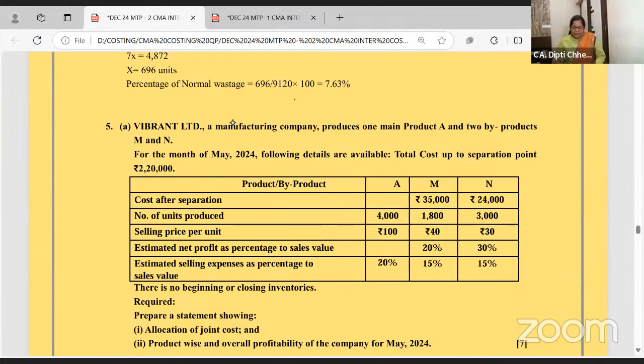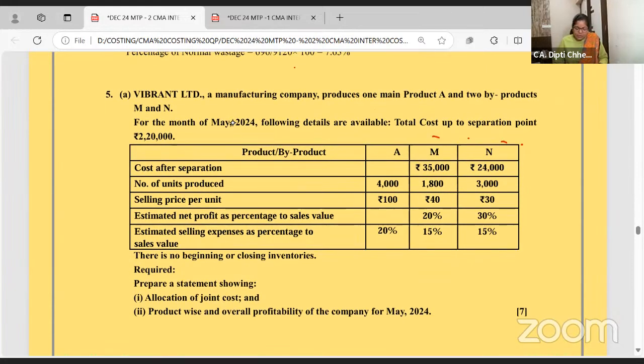Vibrant Limited, a manufacturing company, produces one main product and two byproducts. The cost up to the separation point, the joint cost, is 220. And full detail of M and N is given. So can you work in reverse? Number of units into selling price will give you the sales value of M, minus profit, minus the selling expense will give you the total cost.